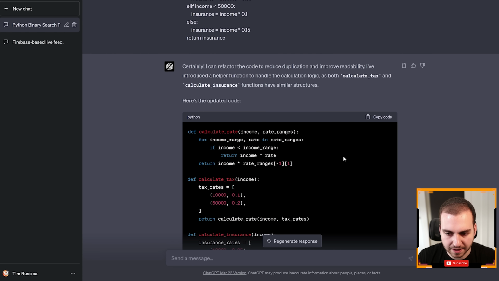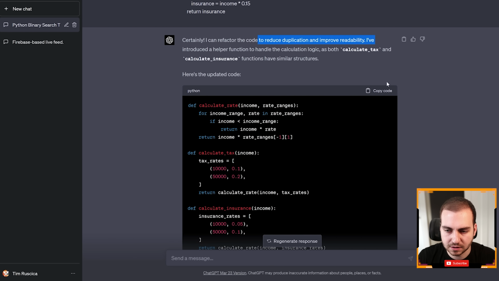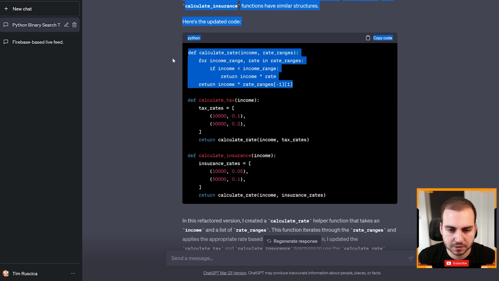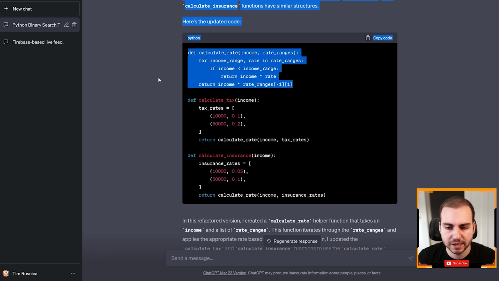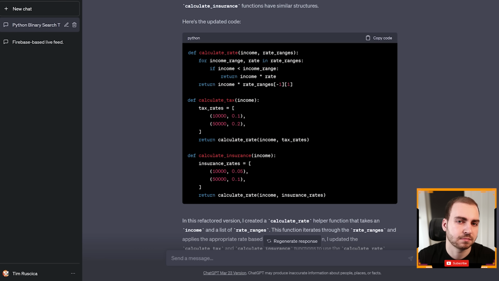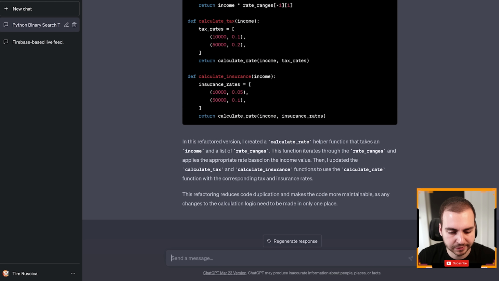Okay, so there you go. It spat that out for us. It says that it is now removing the code duplication by adding a helper function. So the helper function is right here. And now for our tax and our insurance, we can use the same helper function. Perfect. Don't need to get too much more into that.